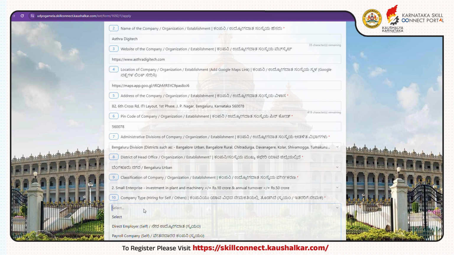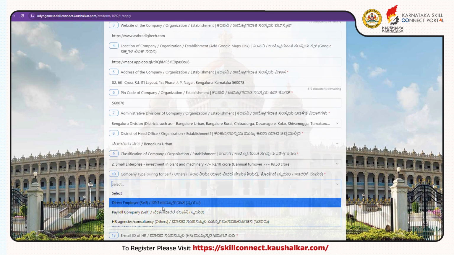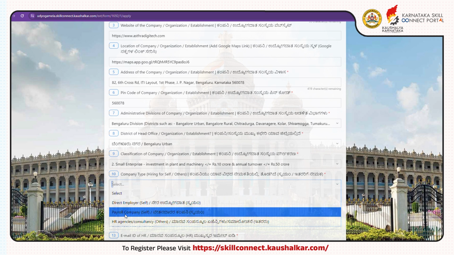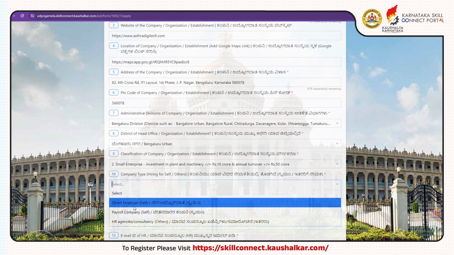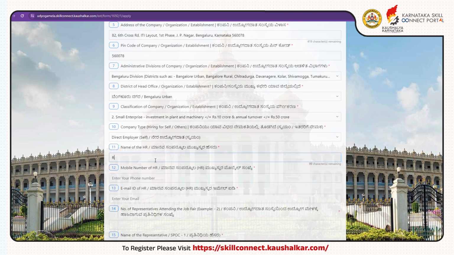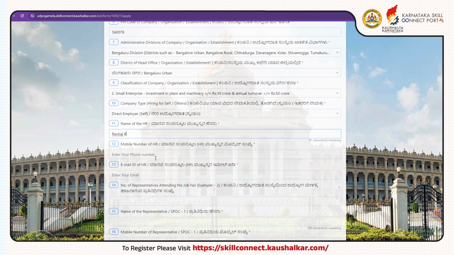You are required to select the hiring type in the field of company type among the three drop-down options. If you are a direct employer hiring for your company, you can select the option Direct Employer or Self, or else Payroll Company, Self, or HR Agencies or Consultancy, Others, as per your company's type. Enter the name of the HR of your company, the mobile number of the HR, and the email ID of the HR of your company.